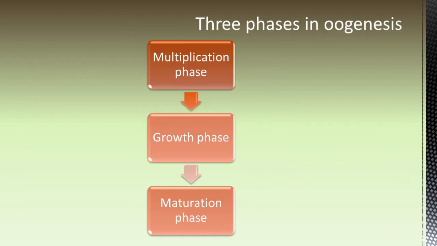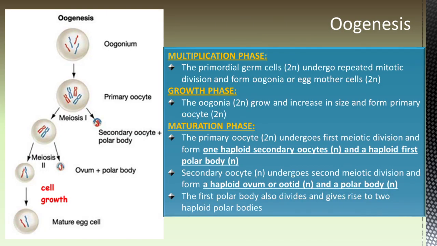There are three phases in the formation of ovum. They are the multiplication phase, growth phase, and maturation phase. During multiplication phase, the primordial germ cells will undergo repeated mitotic division and form the oogonium or the egg mother cell, which is diploid. The oogonia will grow and increase in size to form the primary oocyte during the second phase, that is the growth phase.